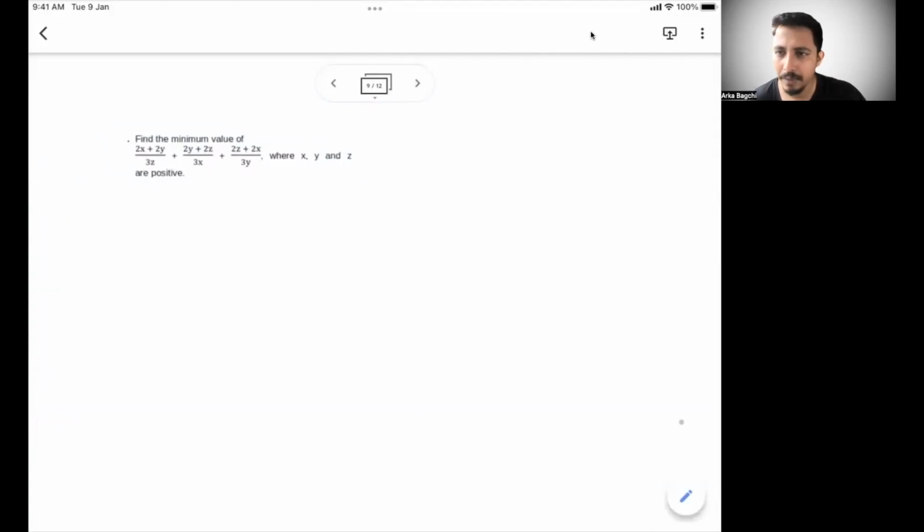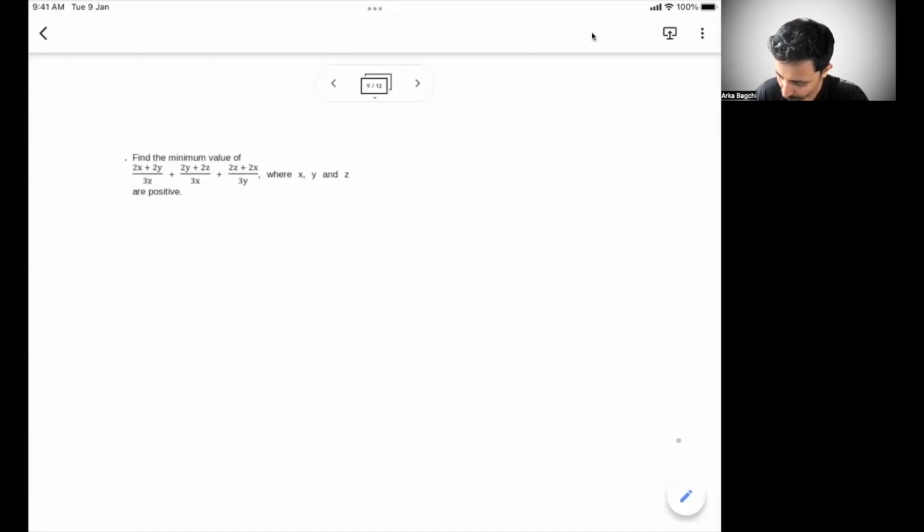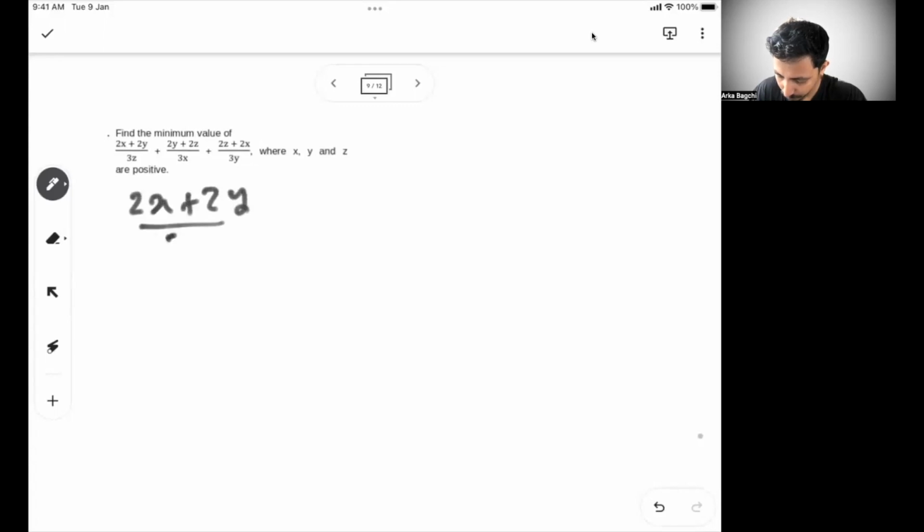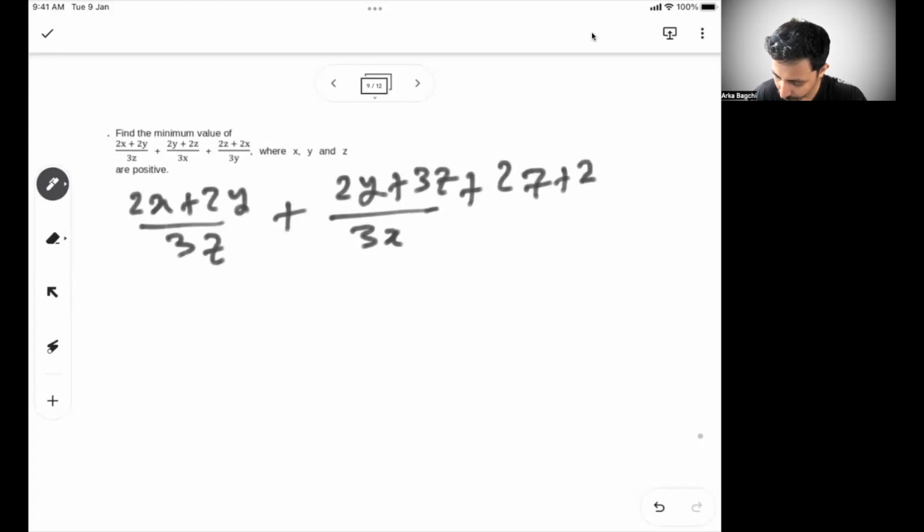Now if you see this carefully, what does it talk about? So it talks about (2x plus 2y) by 3z plus (2y plus 2z) by 3x plus (2z plus 2x) by 3y. Sorry, it's not 3z here, it's 2z. So this is given to you.